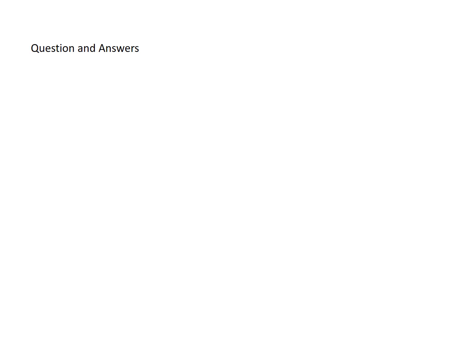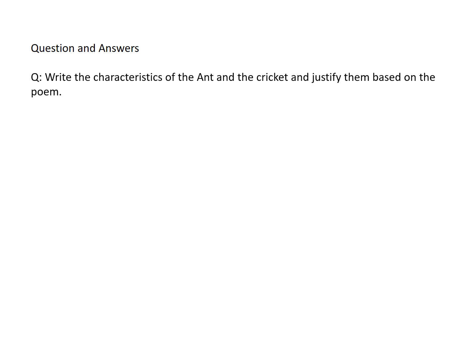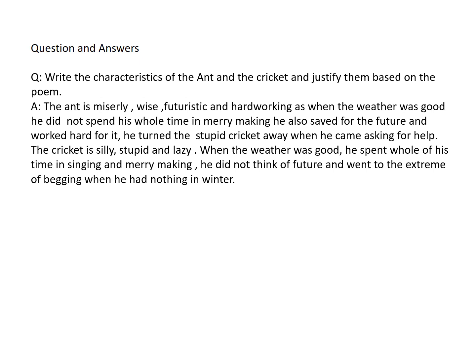Now let's discuss some of the question answers. Write the characteristics of ant and cricket and justify them on the basis of the poem. So the ant is miserly, wise, futuristic and hardworking, as we have seen in the poem. When the weather was good, he did not spend his whole time in merrymaking. He also saved for the future and worked hard for it. He turned the stupid cricket away when he came asking for help. This shows that he is wise because he is not helping someone who has not helped himself. He is miserly also. He is futuristic. He has saved for the future and is hardworking. He has worked hard throughout the good time.